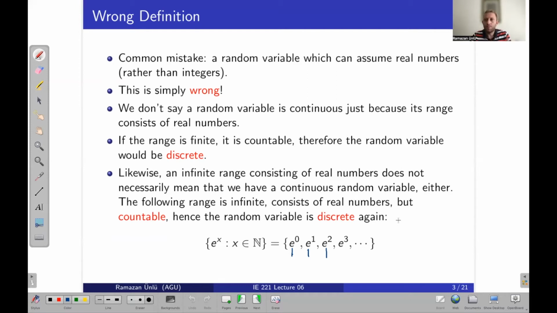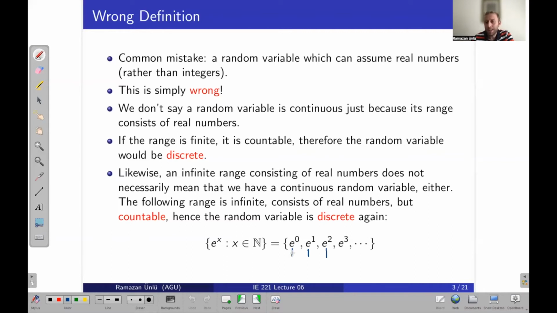So just remember the previous lectures. If the range is finite and countable, the random variable is discrete. But an infinite range consisting of real numbers doesn't necessarily mean that we have a continuous random variable. The following range is infinite, right? e to the x, where x is a natural number, so the range will be e to the 0, e to the 1, e to the 2, until infinity.